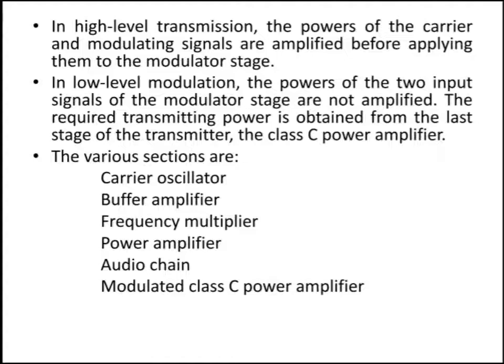While in low-level modulation, the power of the two input signals of the modulator stage are not amplified. So, that is the difference between high-level transmission and low-level transmission.